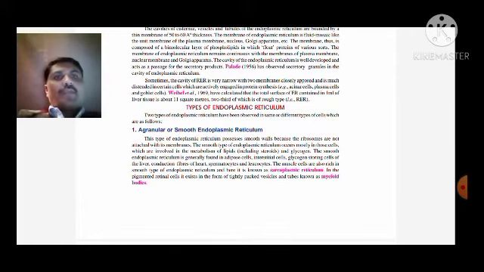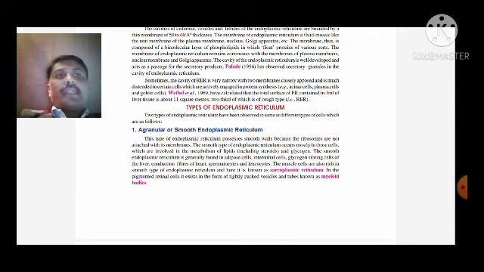The smooth endoplasmic reticulum is generally found in adipose cells, glycogen storing cells of liver, conduction fibers of heart, spermatocytes and leukocytes.